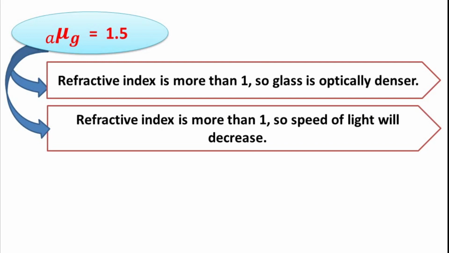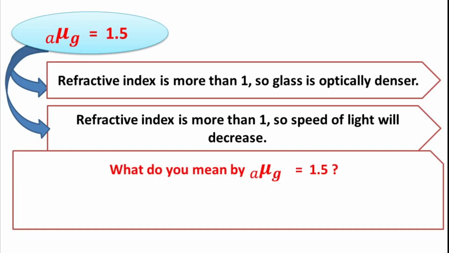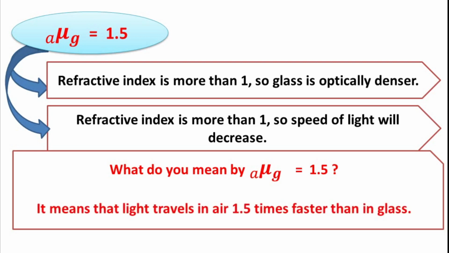Now an important question. What do you mean by refractive index of glass is equal to 1.5? This question is very important. It usually comes for board examinations. It means that light travels in air 1.5 times faster than in glass.